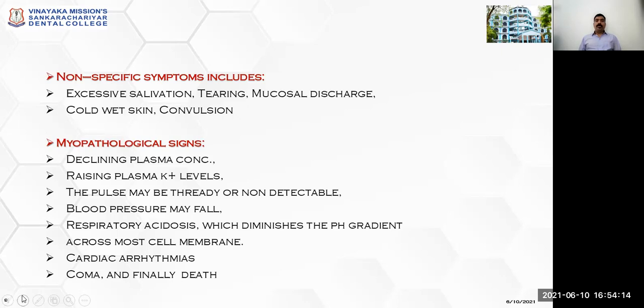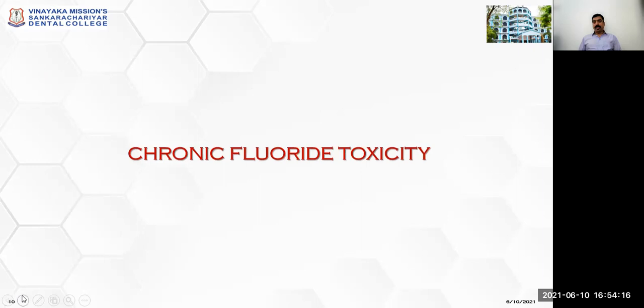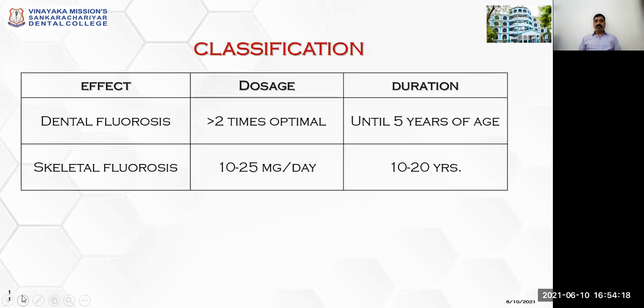Next, we will go to chronic fluoride toxicity. What are the effects? It causes dental fluorosis and skeletal fluorosis. Dental fluorosis occurs at more than 2 times the optimal level. The optimal level is 1 ppm, 1 part per million in water. If the child consumes excess fluoride water up to 5 years of age, it leads to dental fluorosis.